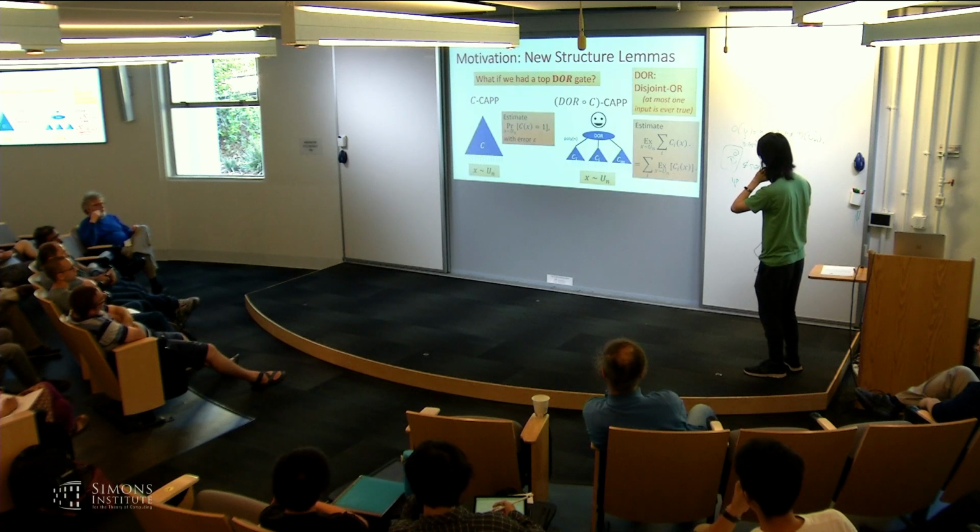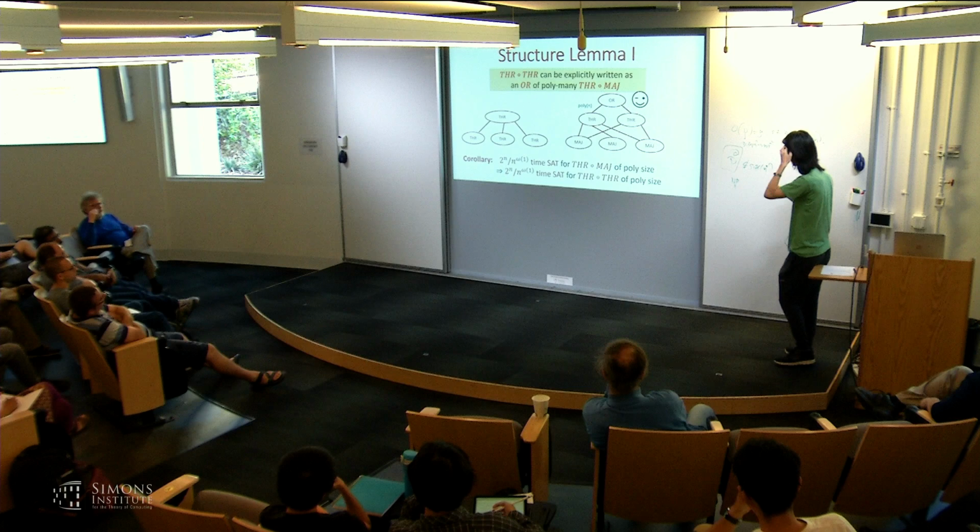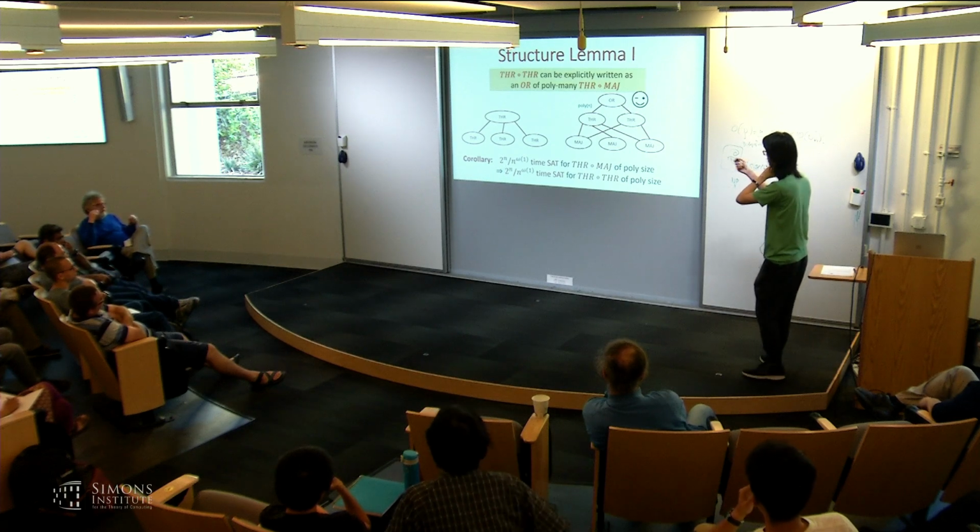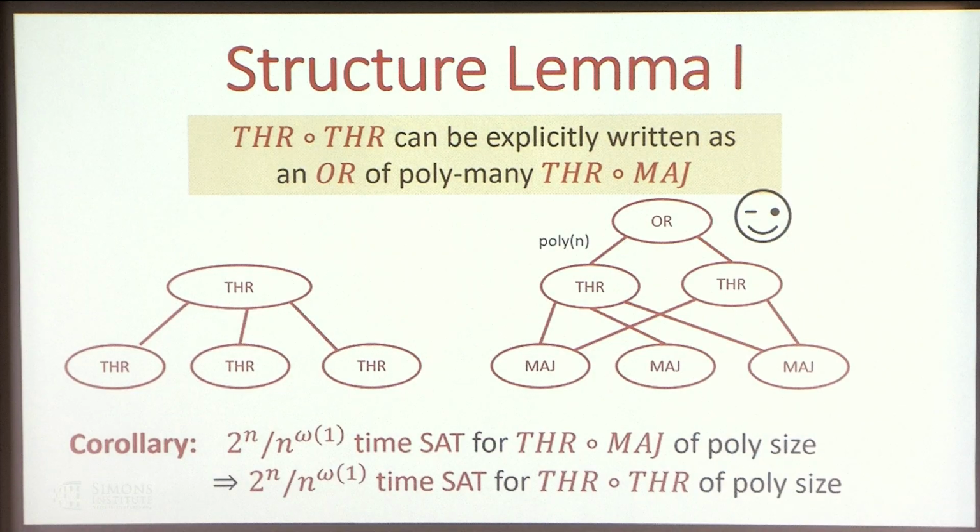Okay, so this is our first structure lemma. A threshold of threshold circuit can be explicitly written, which means that an algorithm can construct this decomposition, as an OR of polynomially many threshold of majority circuits.